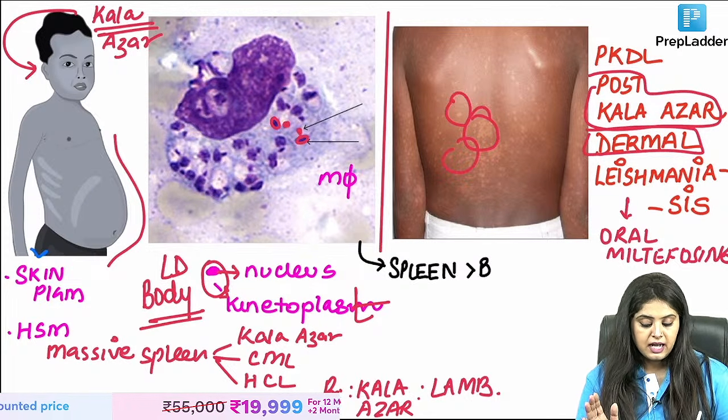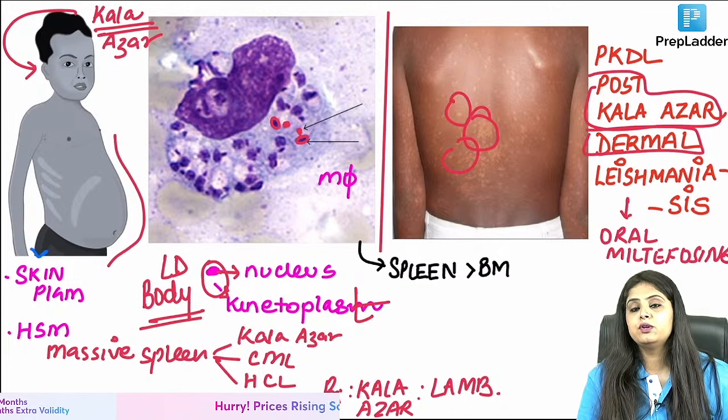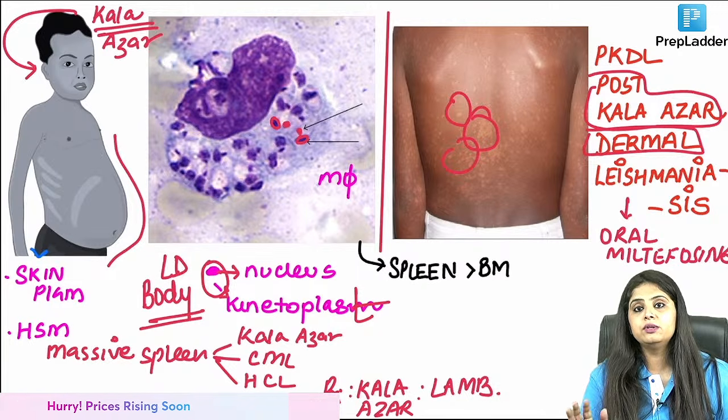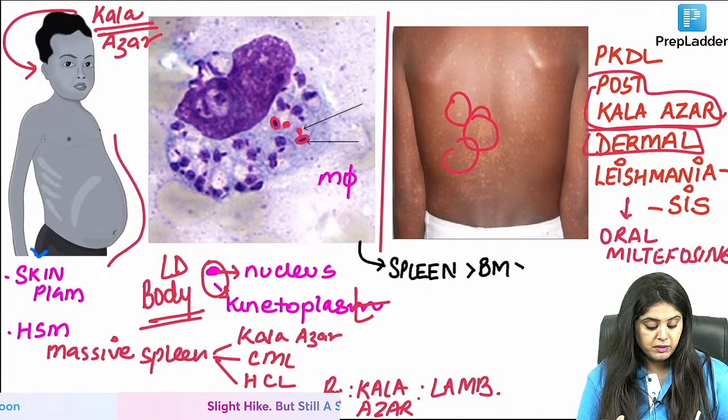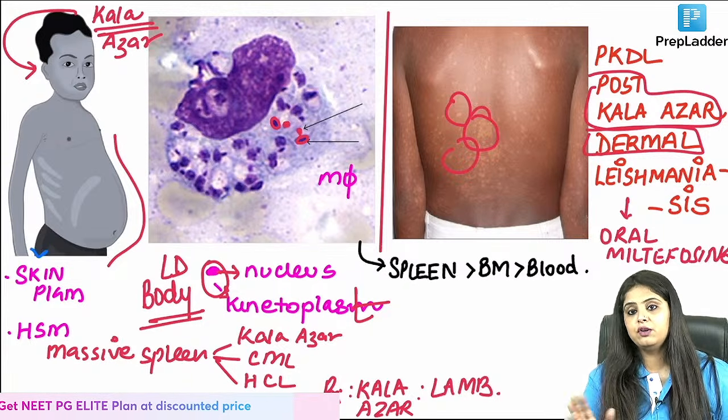Then after that, I go in for bone marrow. Bone marrow is also very painful, but at least bone marrow will not have that kind of complication of bleeding to death. So bone marrow is also good, but if the patient doesn't agree to bone marrow either, doesn't want it done, then he will give a blood sample, what other option is left? But again, that's the order which we follow.